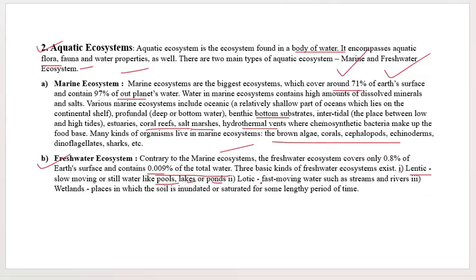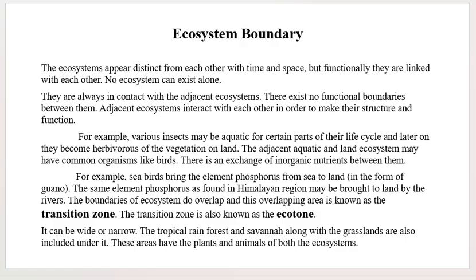Lotic ecosystems are fast-moving water, such as a stream or river. And the third one is wetlands, the place in which the soil is inundated or saturated for some lengthy period of time. Wetland, this is the place where water is present. Okay. Then comes the